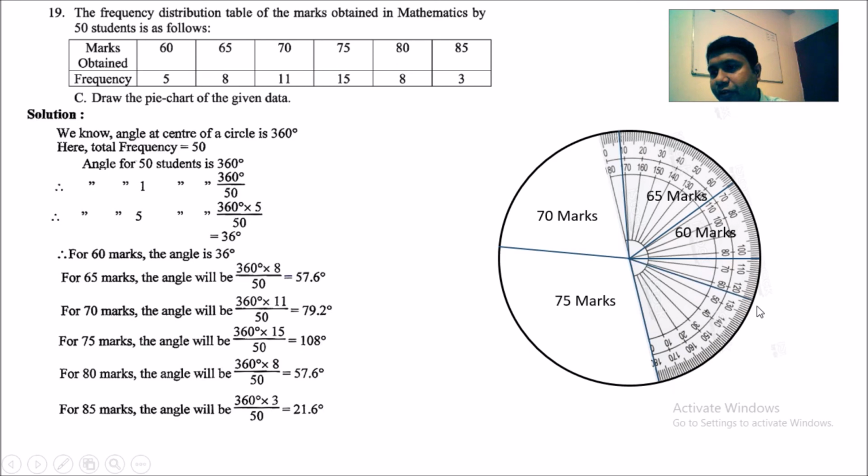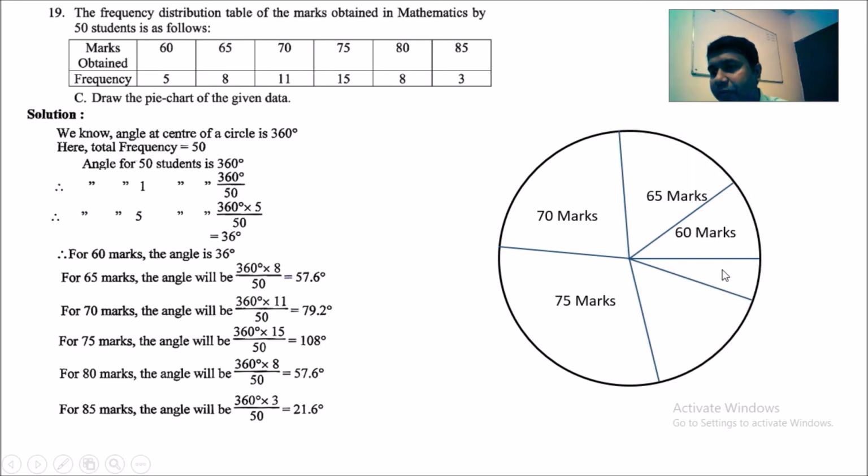If you draw it, there will be a remaining part, that is 21.6 degree. So this is 80 marks, that is the 57.6 degree that is drawn, and the remaining part, that is 21.6 degree, that is 85 marks. So this is our pie chart of this given data.